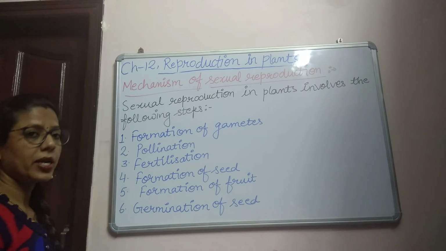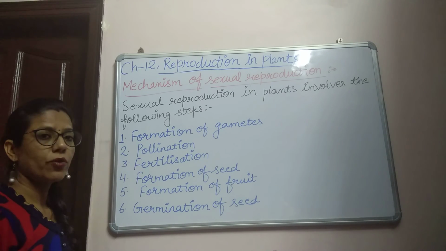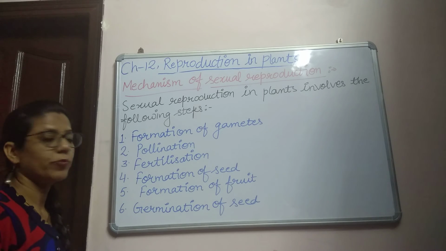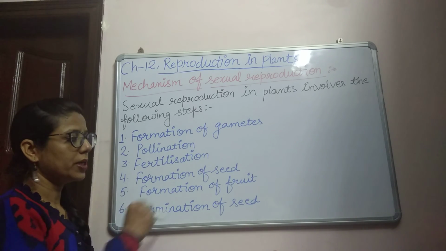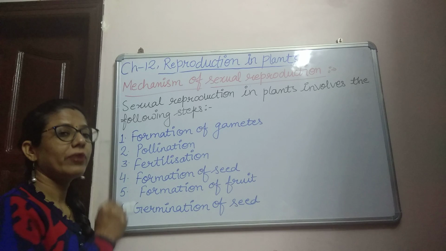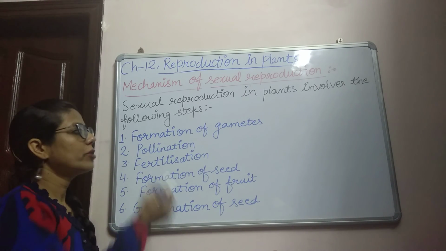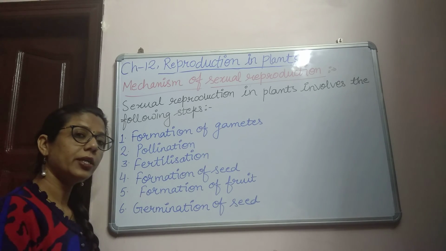Now the second step is pollination. Third is fertilization. Fourth is formation of seed. Fifth is formation of fruit, and sixth is germination of seed. So sexual reproduction in plants is completed by these steps, and except for the first step, which we have already discussed, we will discuss each step one by one in detail in the next video.